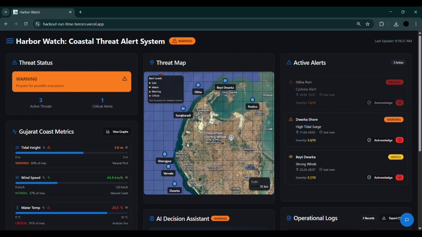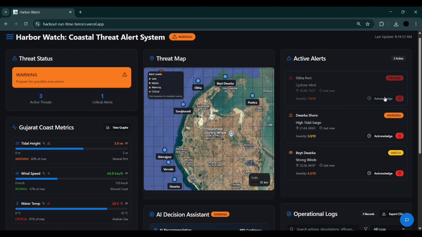Now the unique thing about this is that it's a smaller localized threat map which is focusing on a 35 by 35 kilometer stretch. For example, in this case we have used the coastal area of India in Gujarat that has a huge number of ports which are contributing billions of dollars of trade money to Gujarat's economy. So what it does is that in these areas, if there are any active alerts, it would firstly flag it as critical or warning, or just to put it on watch based on the severity of it, and then it would issue this warning like this. Because of this, the authority gets a notice of that.